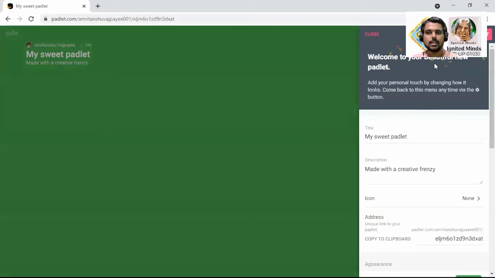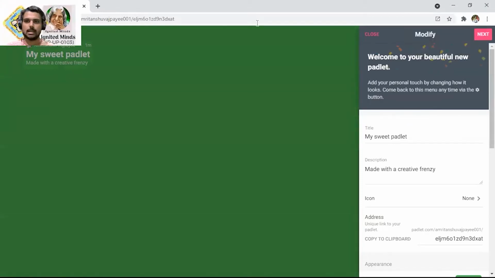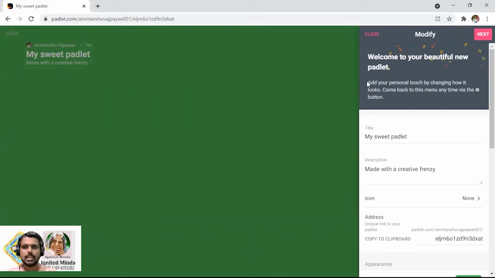Here it comes. Now, once I have selected my Padlet, you can see that the name of my Padlet has appeared, and towards the right corner there is a welcome to the new beautiful Padlet. So first of all, let me customize my Padlet.